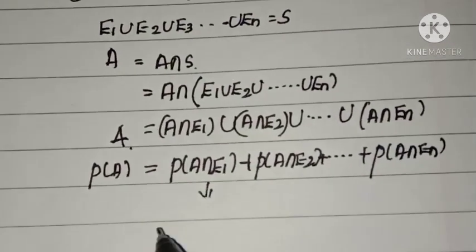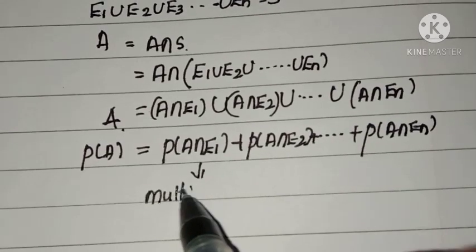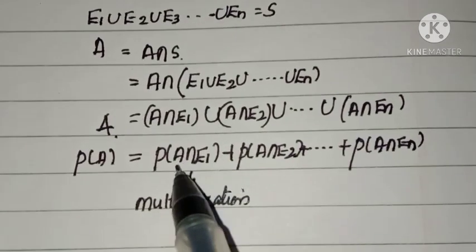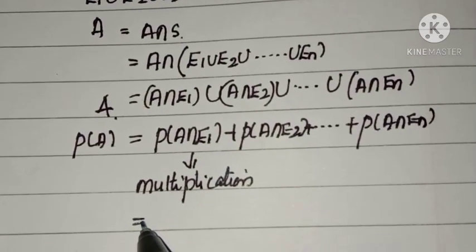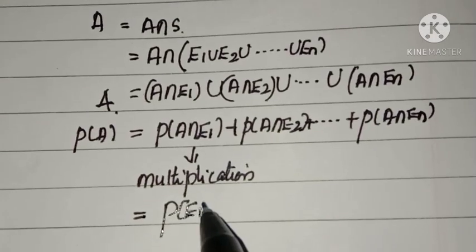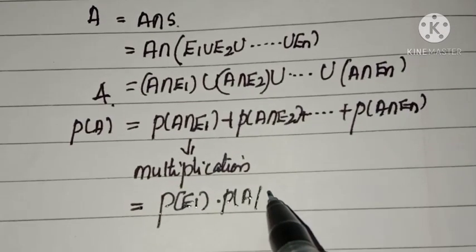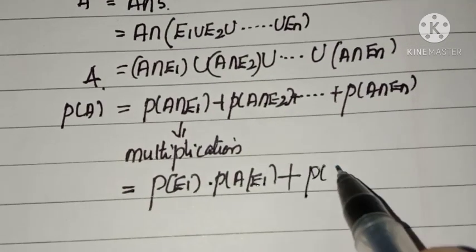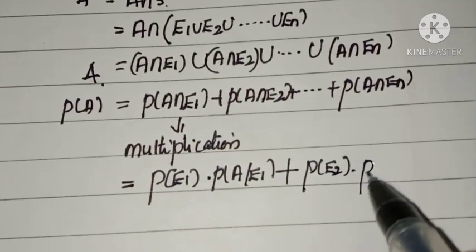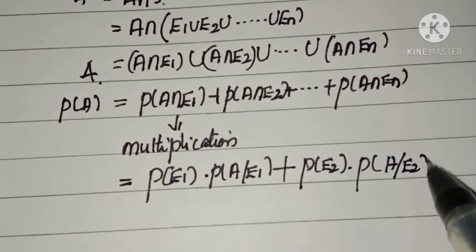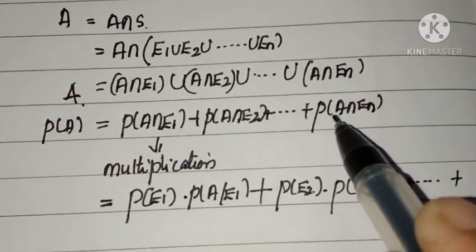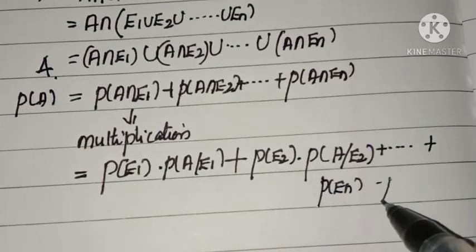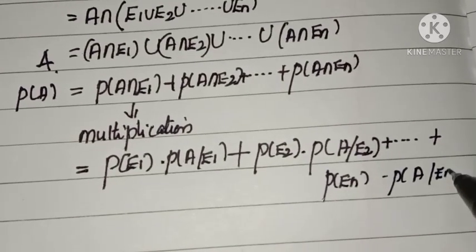Now here apply the multiplication rule on probability. So P of A intersection E1 can be written as P of E1 into P of A given E1, plus P of A intersection E2 can be written as P of E2 into P of A given E2, plus etc. P of A intersection En can be written as P of En into P of A given En.